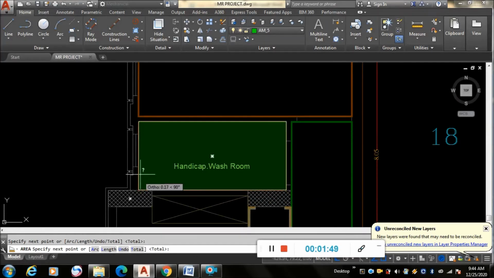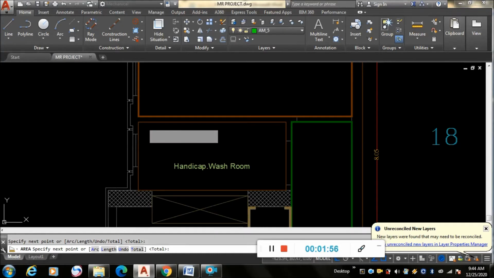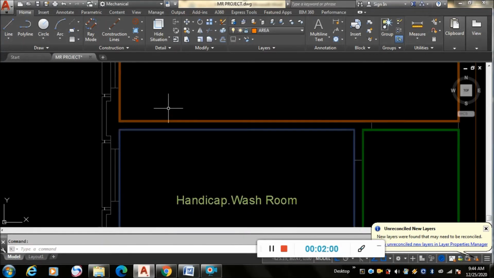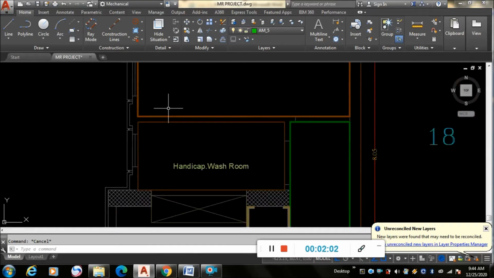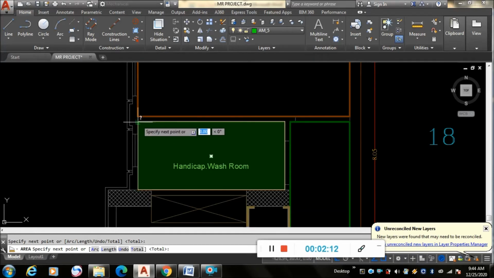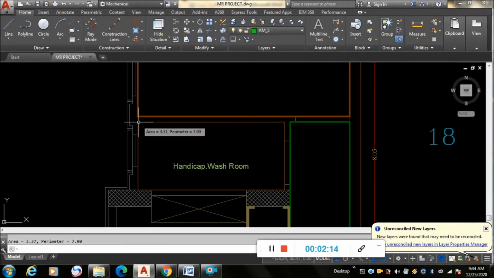It is not coming, so let us do it one more time. It is not indicating. You have to press double A enter. First point, second point, third point, fourth point, and again join first and last point. So we have got the area as 3.37 square meter. So in this way we can find the area of the room.